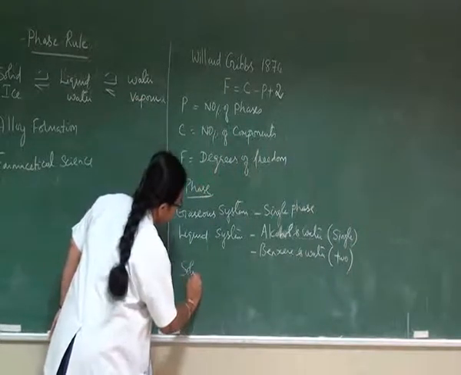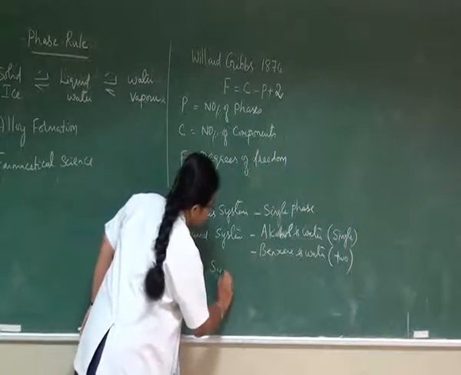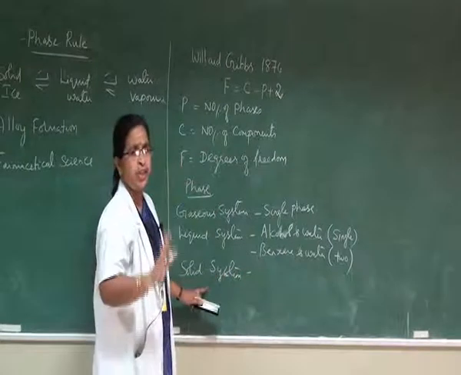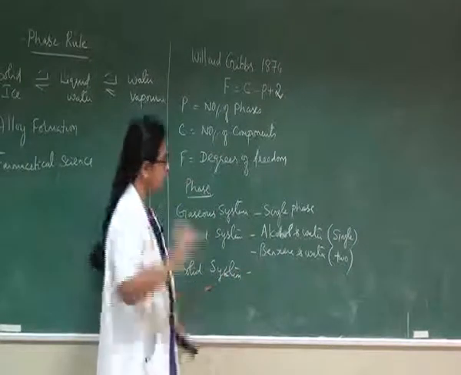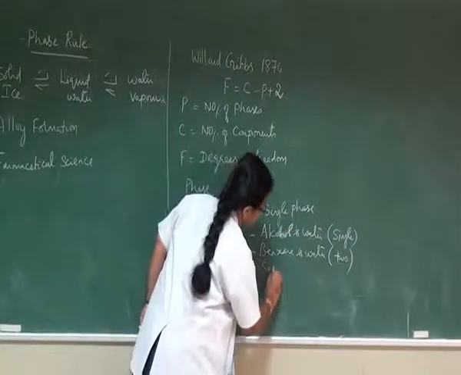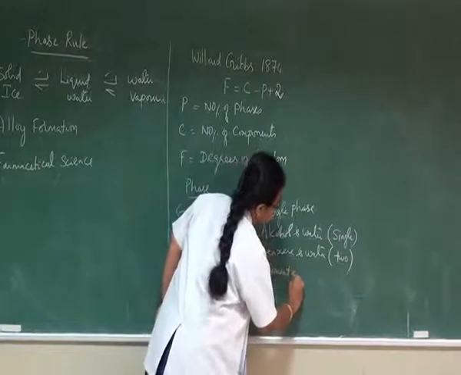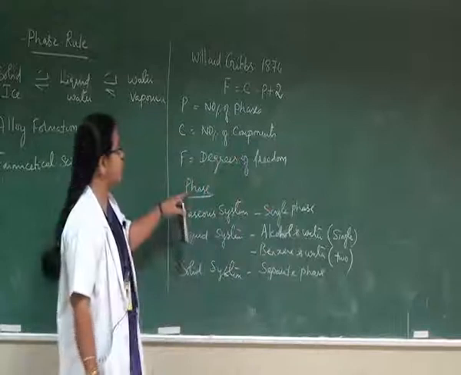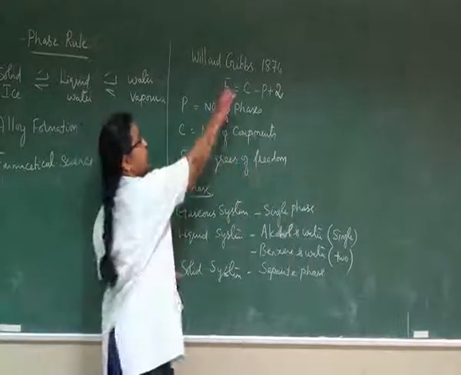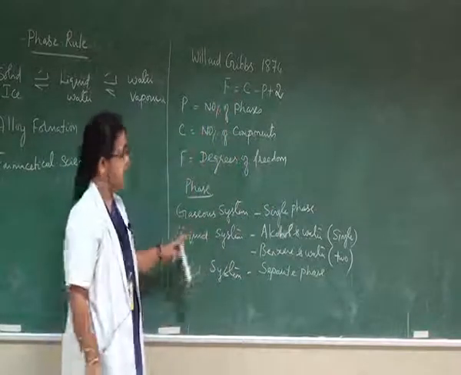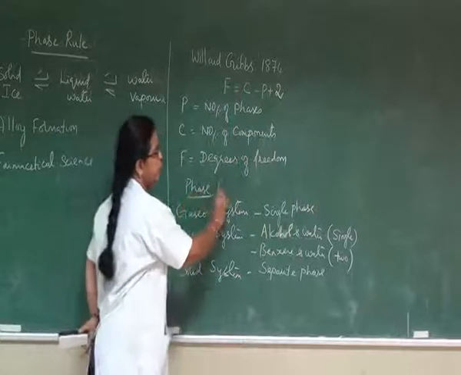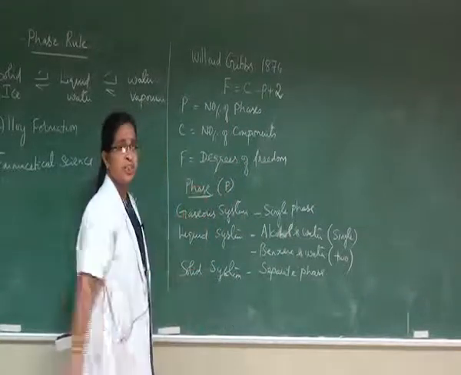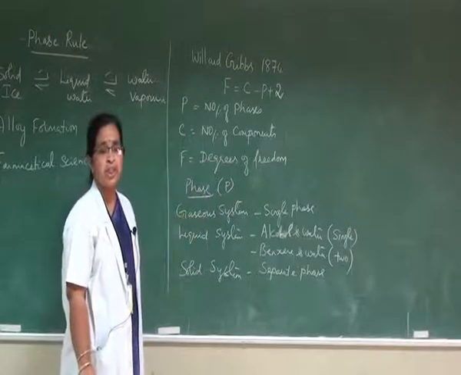Whereas in the case of a solid system, every solid always constitutes a separate phase. Therefore, the first term involved in the phase rule is phase. It is denoted by the letter P. Phase is nothing but a homogeneous part of the heterogeneous system.